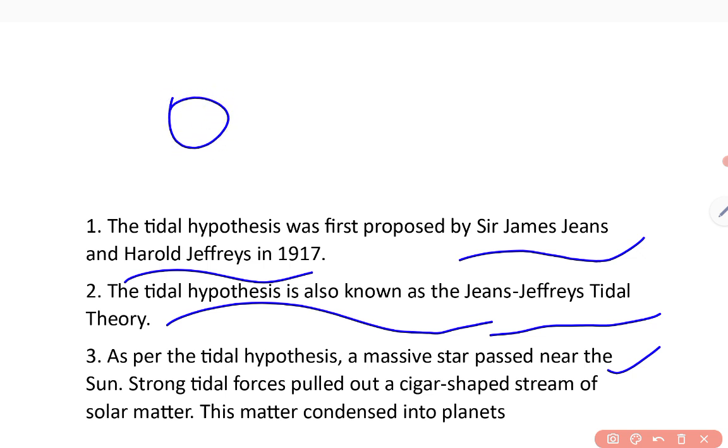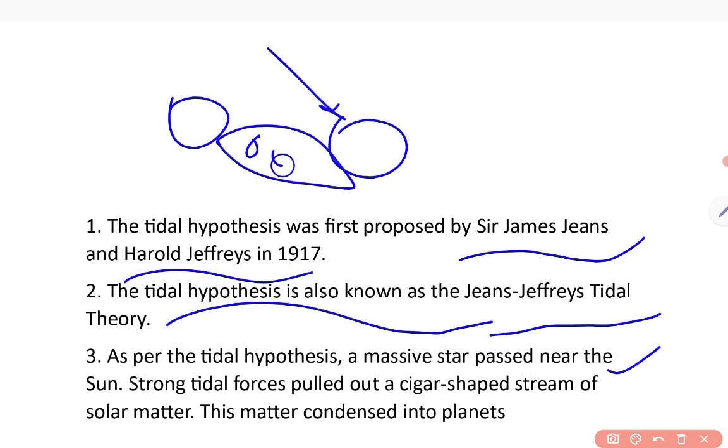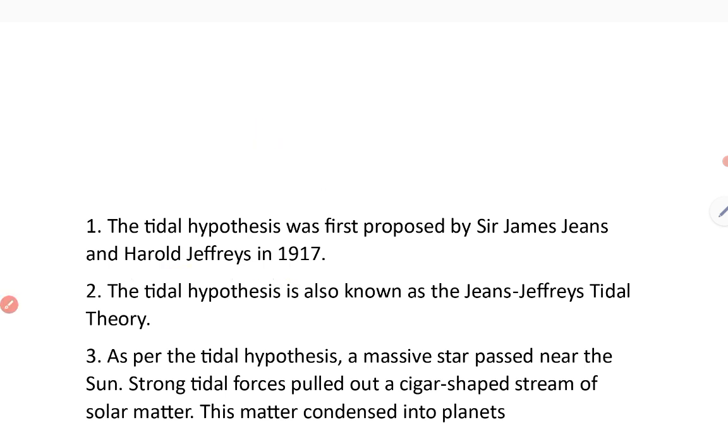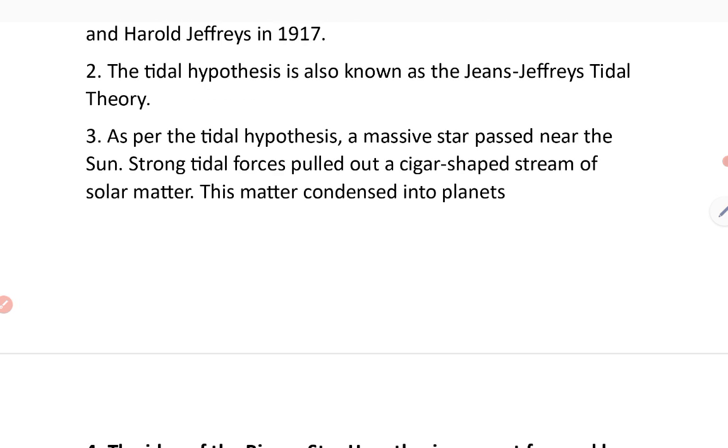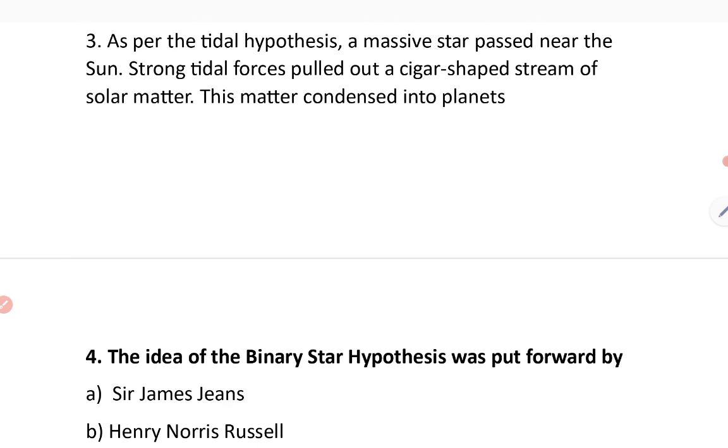So, this is the sun. One other star also passed here, and massive cigar-shaped material was pulled out from the sun, and later it condensed and formed many planets. So this is the tidal hypothesis, and it was proposed by Sir James Jeans and Harold Jeffreys in 1917.